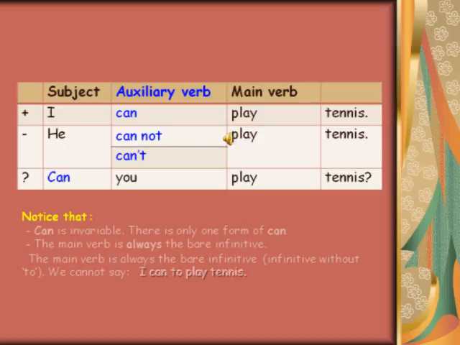Can you play tennis? Notice that can is invariable. There is only one form of can. The main verb is always the bare infinitive, infinitive without to. We cannot say, I can to play tennis.